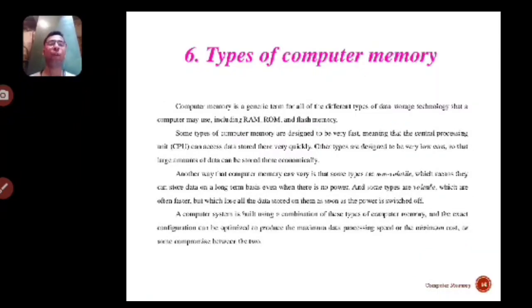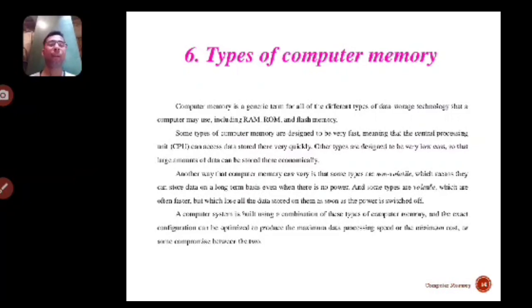Next, the types of computer memory. Computer memory is the generic term for all the different types of data storage technology that a computer may use, including RAM, ROM, and flash memory. Some types of computer memory are designed to be very fast, meaning that the central processing unit, CPU, can access data stored there very quickly. Other types are designed to be very low cost, so that large amounts of data can be stored there economically.